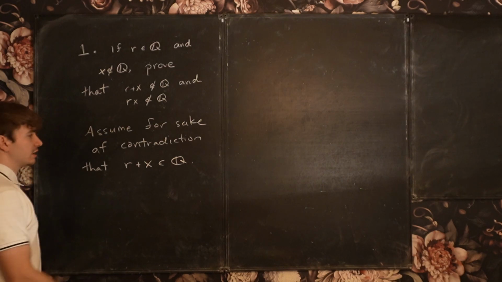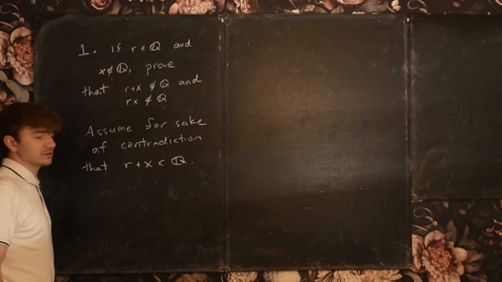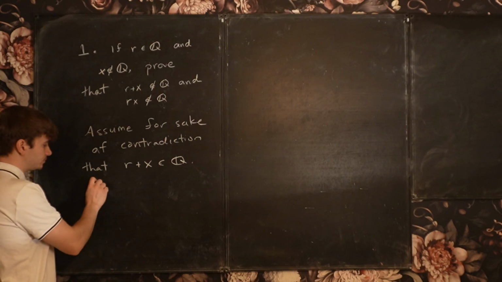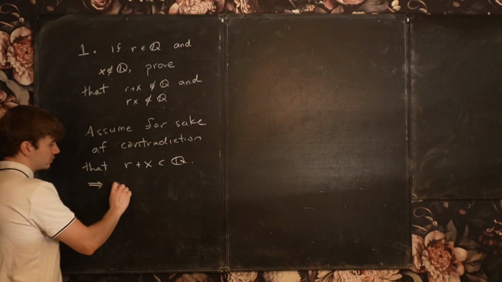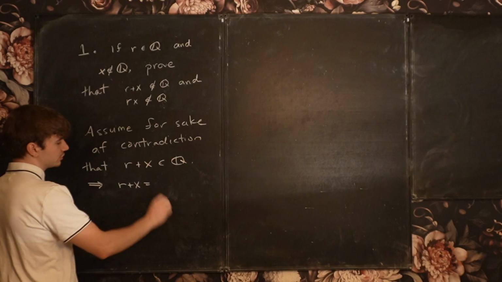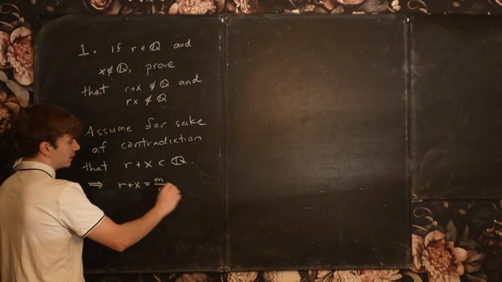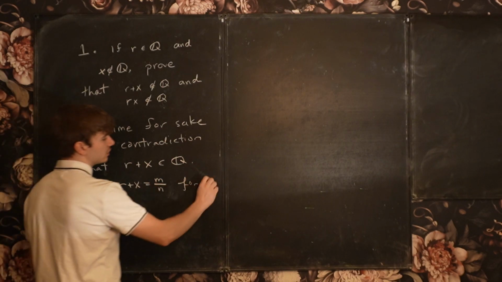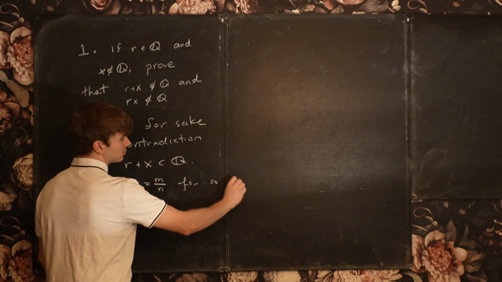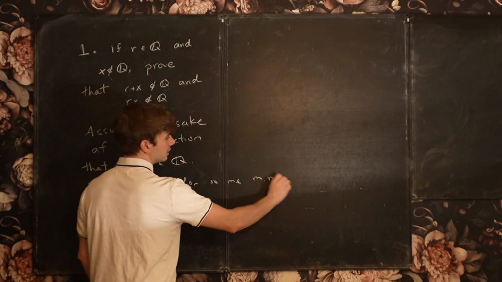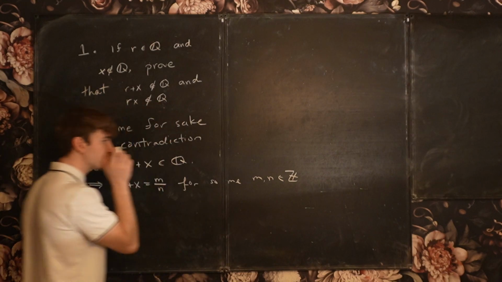This means that r plus x can be written as the ratio of two integers. r plus x is equal to, let's say, m over n for some m and n belonging to the integers.